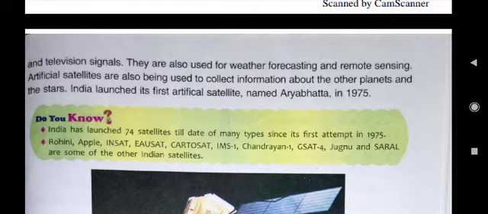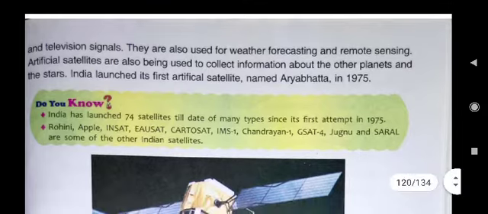And in which year did India launch its first artificial satellite? In the year 1975. And what was the name of that first artificial satellite? Aryabhatta. And till date, India has launched how many satellites? 74 satellites.